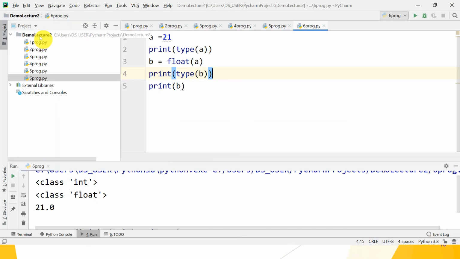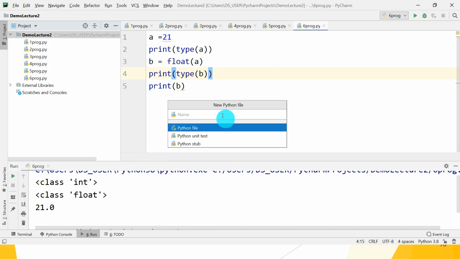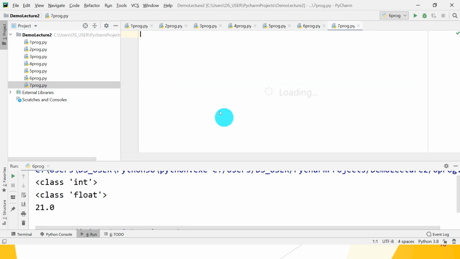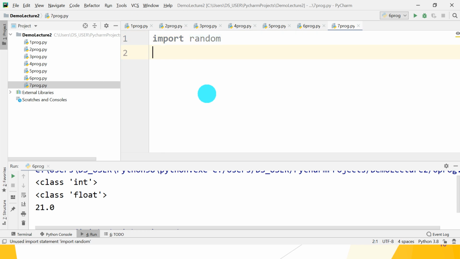Create a new file, Python file, give the name 7 program, press enter, which creates your Python file. Then use import random, okay, then you want to print a random number.